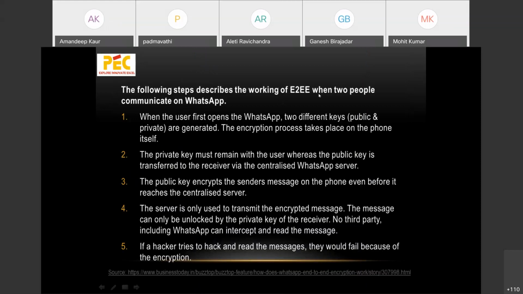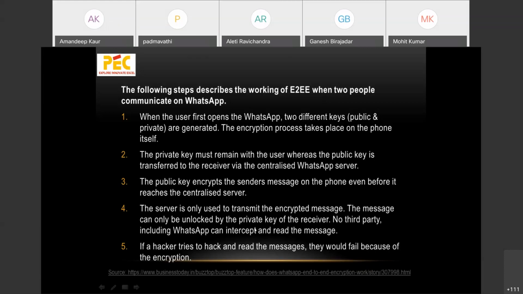What happens during end-to-end encryption is when the user first opens WhatsApp, there are two different keys, public and private. So here, which kind of cryptography are we using? We are using asymmetric cryptography here. So public and private keys are generated, and the encryption process takes place on your phone itself. The private key must remain with the user, and the public key is transferred to the receiver via the centralized WhatsApp server. And the public key is going to encrypt the sender's message on the phone even before it reaches the centralized server. And the server is going to transmit the encrypted message. Whatever encrypted message is going to the server, it is just going to transmit it. So no encryption is happening on the server.